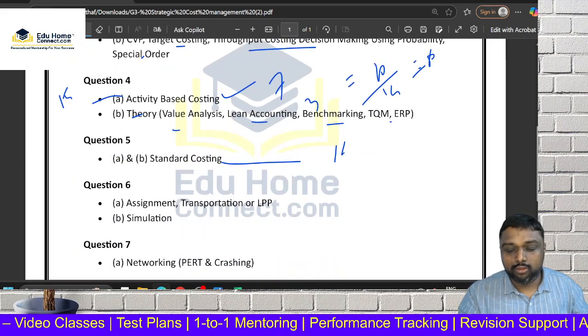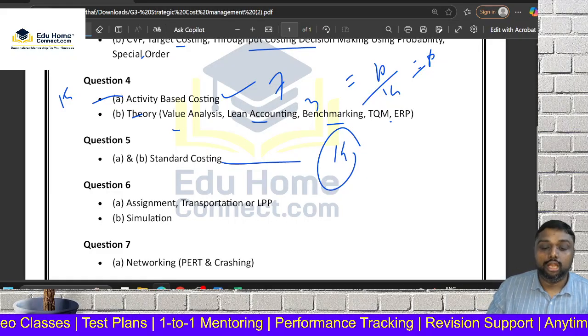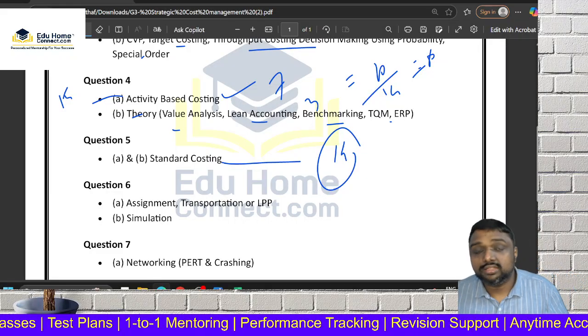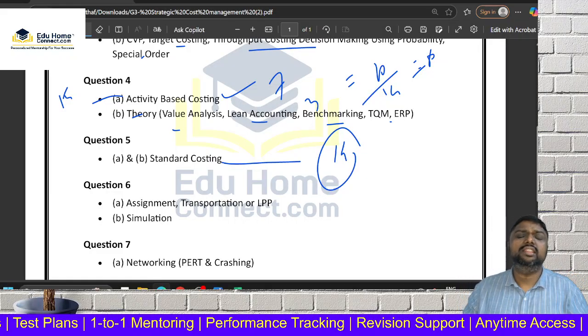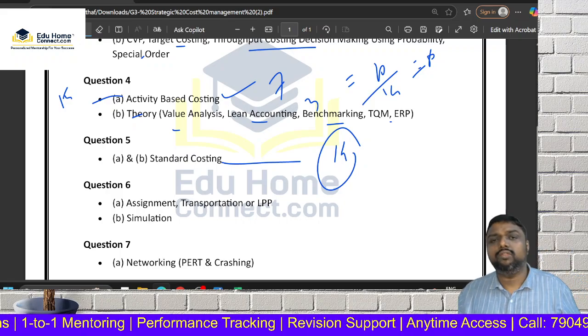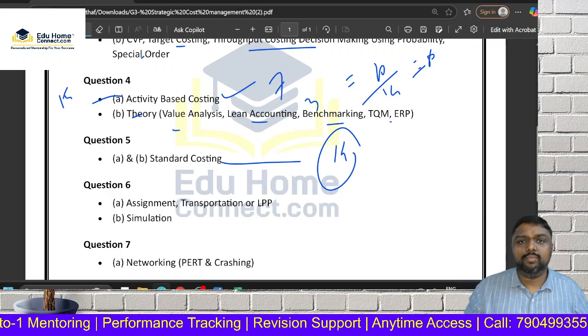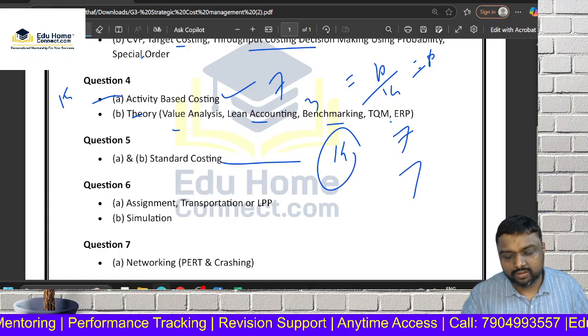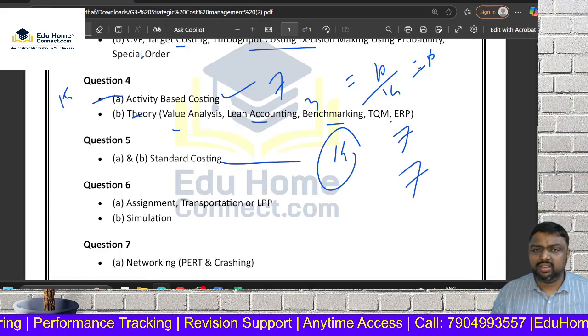Question number 5. You learn just standard costing, you will get 14 marks. Sir, how will the question come? Generally, they are asking a combined 14-mark, one single question. Sometimes they will ask 7 marks overhead, 7 marks material like that also, but that is very rare.